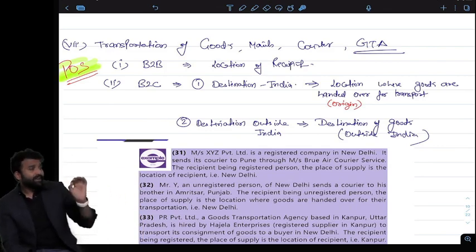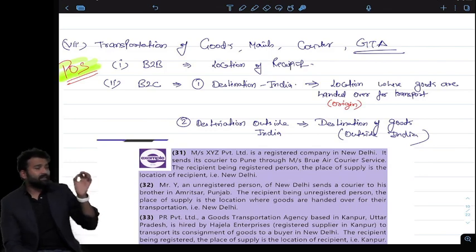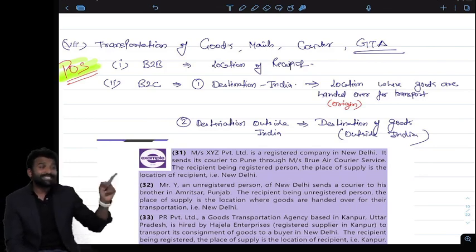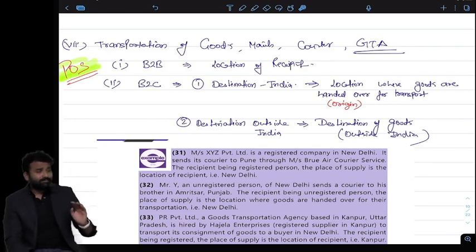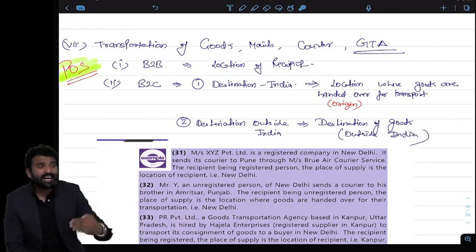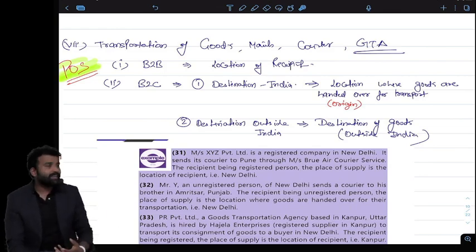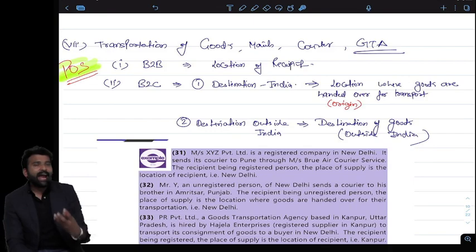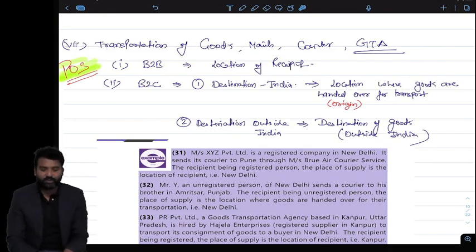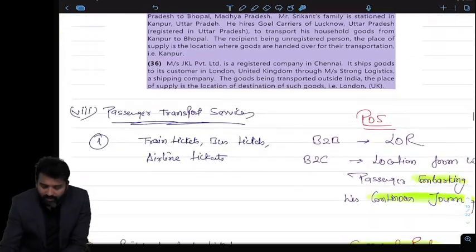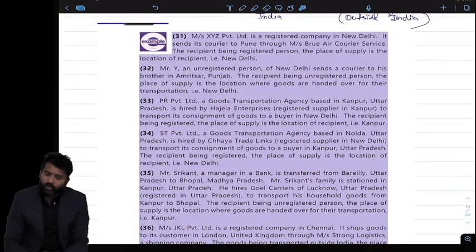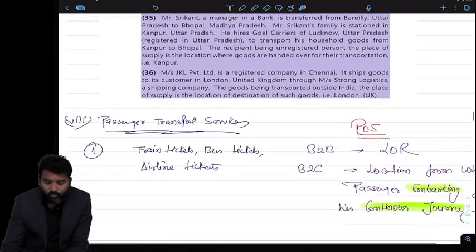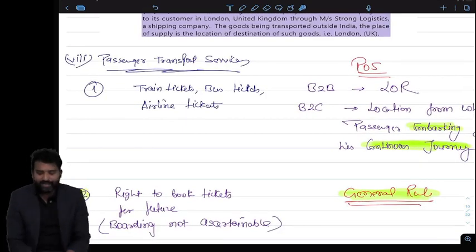But sir, if the destination is in India, then we don't have to look at the destination of goods. We have to look where the goods are handed over to the person. So if the goods are handed over at Mumbai, Mumbai will be the place of supply. This is again very interesting. I have attached a lot of examples. You just have to read all these examples to make this concept more clear.